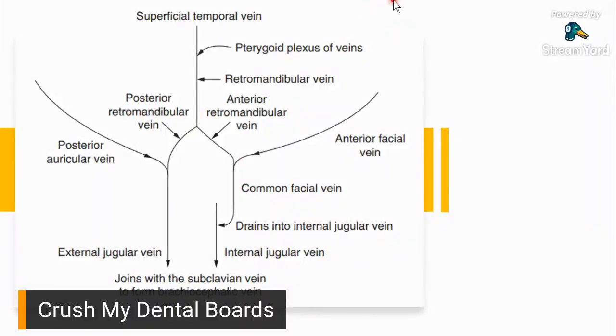And then remember, if you go posteriorly from your supratrochlear, supraorbital, you have your superior ophthalmic somewhere here. You have your inferior ophthalmic somewhere here. And then it would be connected to your cavernous sinus. And then somewhere down, it would be connected to your pterygoid plexus of vein. And then the pterygoid plexus would be somehow connected to your anterior facial vein via your deep facial vein somewhere here.